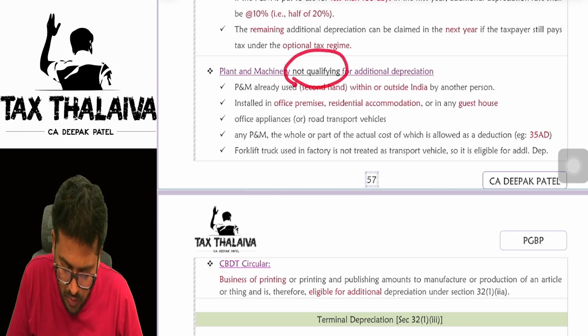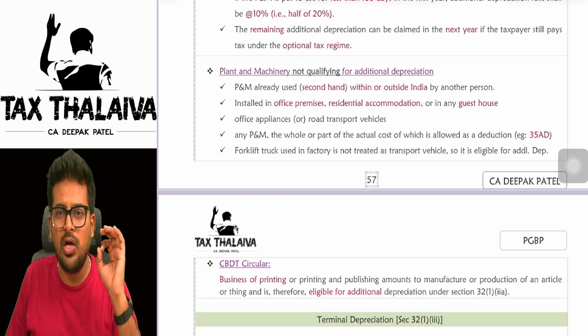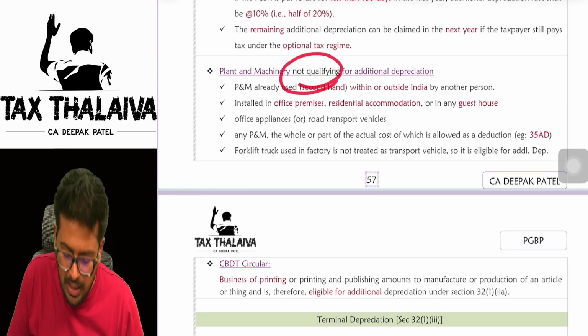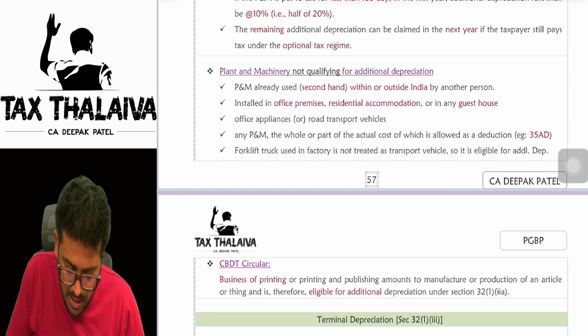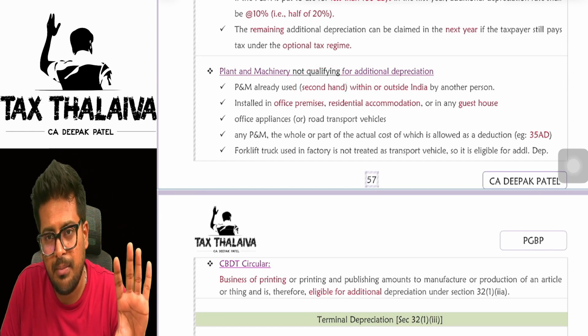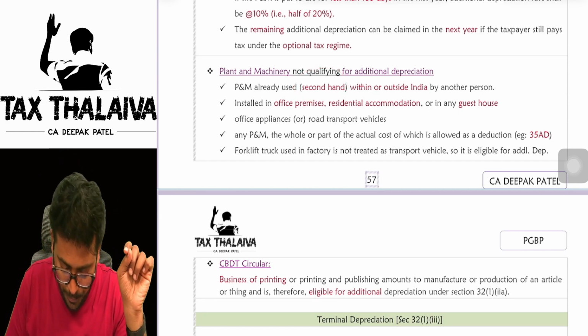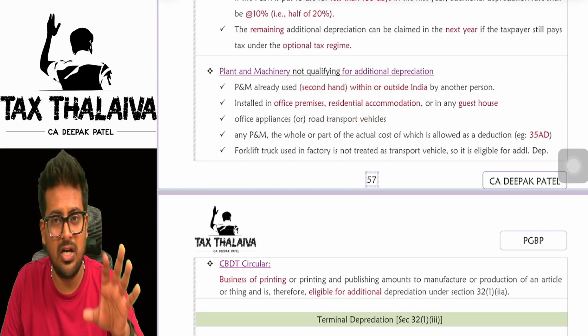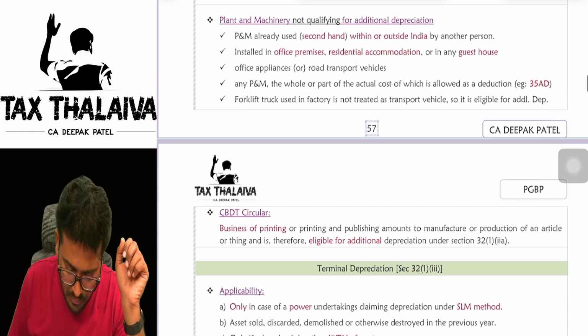Now, plant and machinery not qualifying for additional depreciation. What are those plant and machineries which are not eligible? Second-hand machinery you cannot claim, boss. I told you already, new plant and machinery should be there. If you are using the plant and machinery in office premises or residential accommodation, you cannot claim.